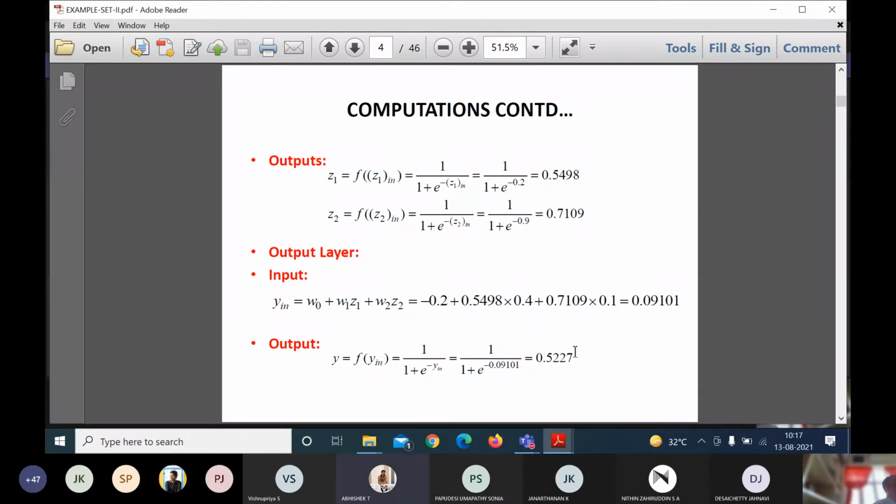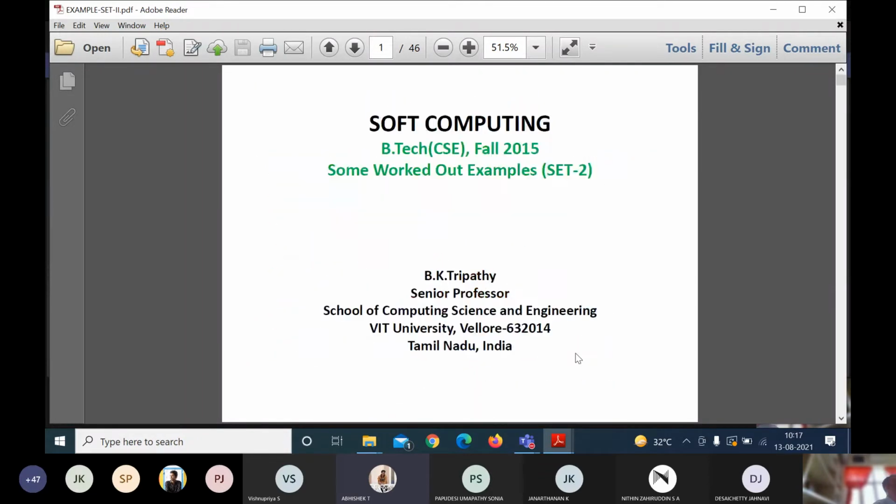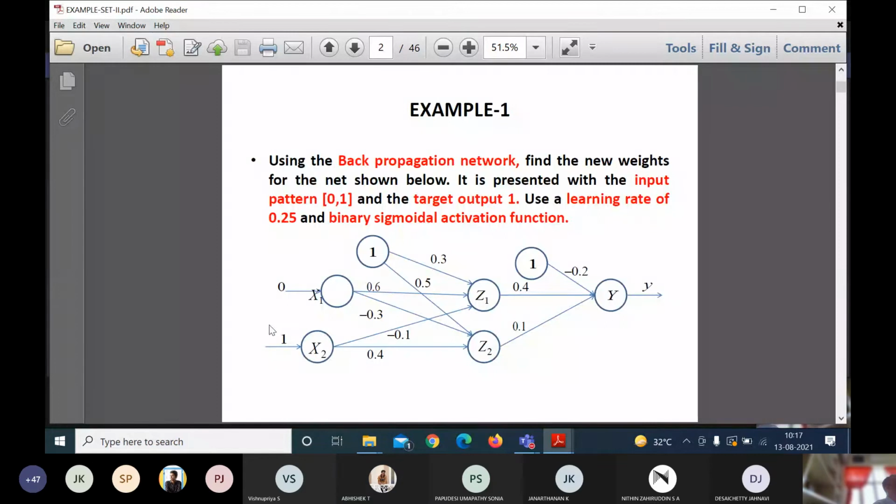Sir, do we apply the activation function only in the hidden and the final layers? Yes. Okay, so we don't have to start in the first layer, right? Yeah, in the first layer, we will accept the input, and these inputs along with their weight values will be given as input for the hidden layer.